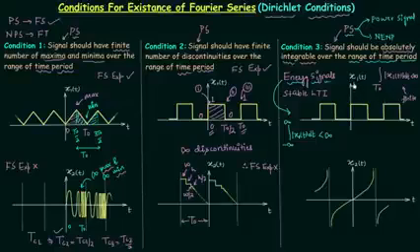In the first example, we have signal x1(t), and here when you calculate the integration over one time period from 0 to t0, you will find it is finite.